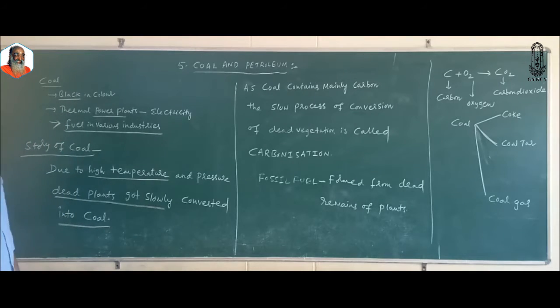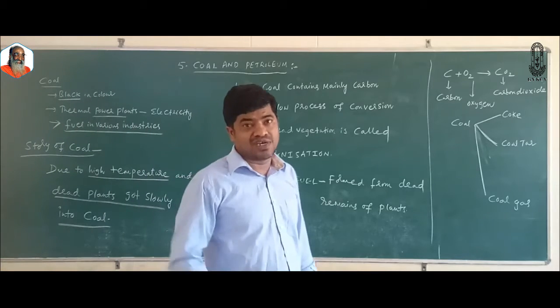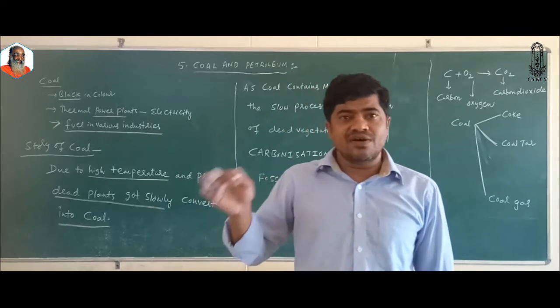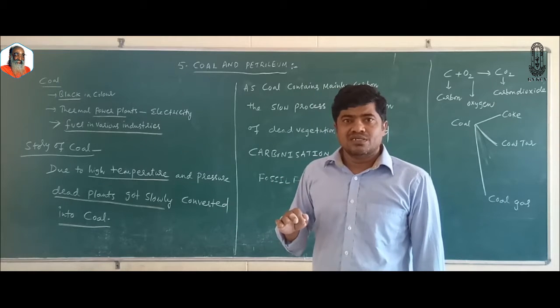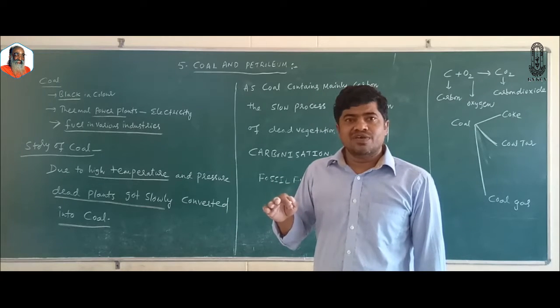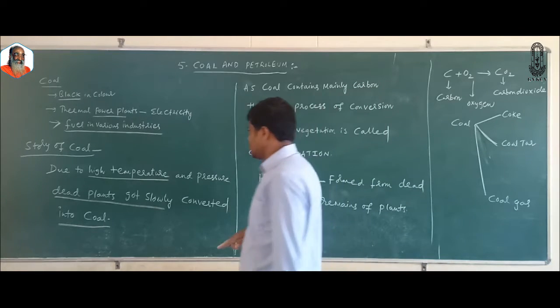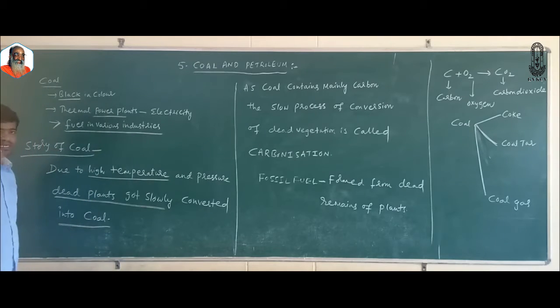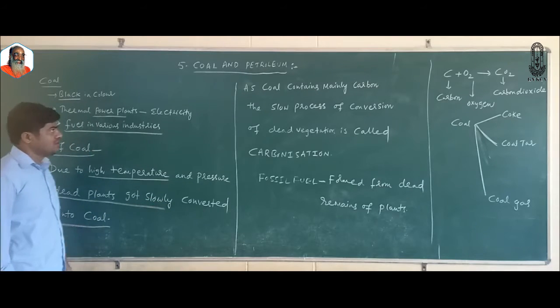Some million years ago, large areas of forest were buried under the deeper layers of earth. These forests were covered and compressed by various layers of soil. So, due to high temperature and pressure existing in the deeper layers of earth, dead plants got slowly converted into coal.